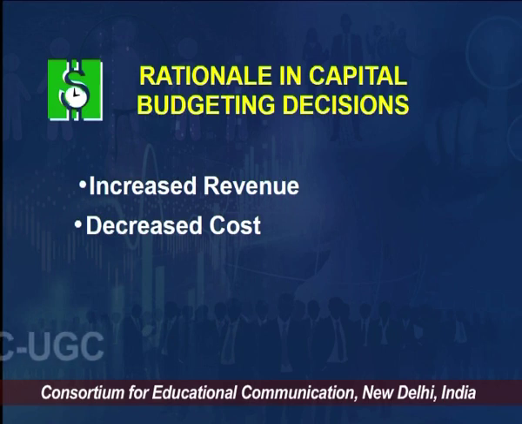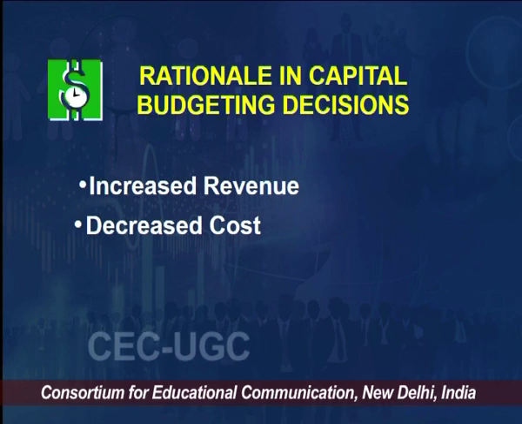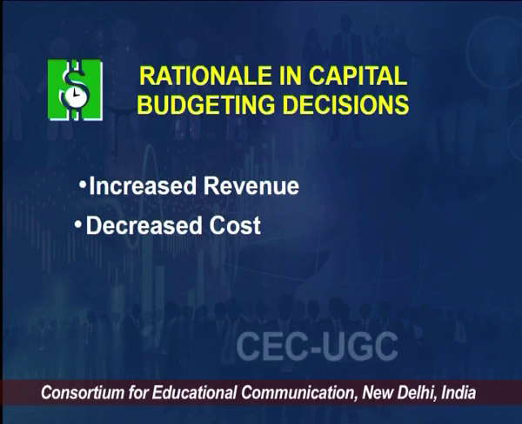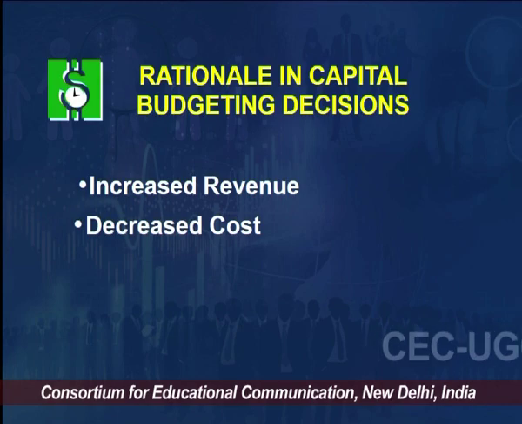Either of the two things must be happening. So that is my ultimate objective, to increase revenue or to decrease cost. That is the rationale we use in capital budgeting decisions, right? So this was about the decisions we have and the reasoning we use in capital budgeting. Either revenue goes up or the cost goes down.